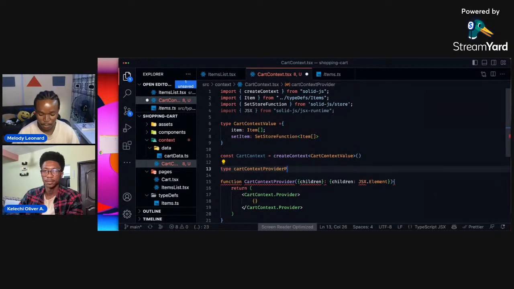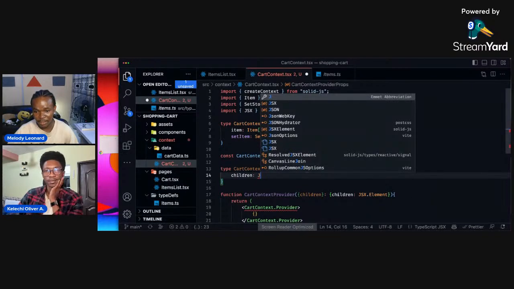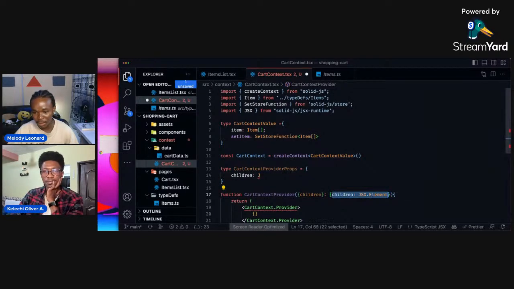Your C should be a capital letter, yep. So cat context provider props is going to have children, and this is just TypeScript, there's no rocket science here. The children are going to have this same JSX.Element, so we could just copy this and put it here, and our problems are solved.